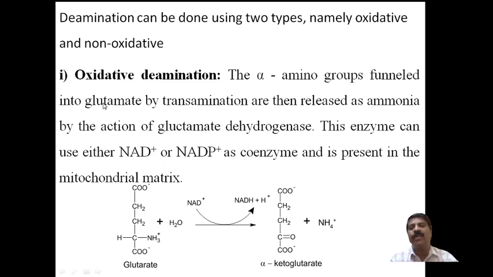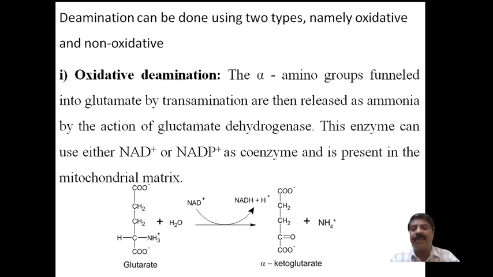Now first, oxidative deamination. The alpha amino group is funneled into glutamate by transamination, then ammonia is released by the action of glutamate dehydrogenase.